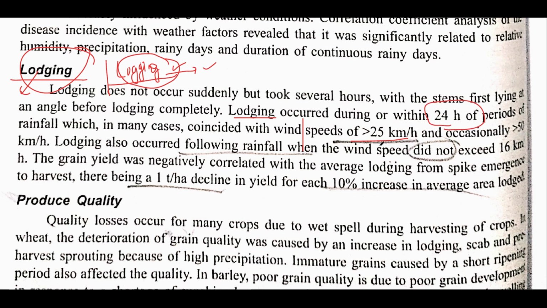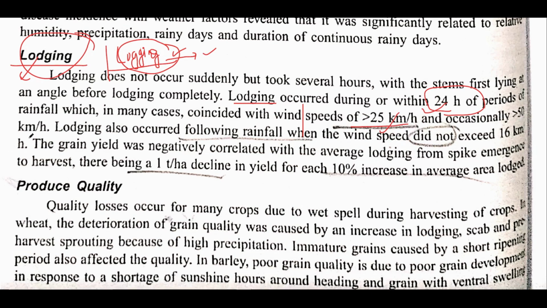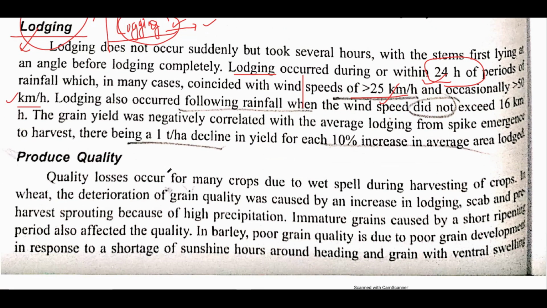Simply, if the wind speed is more than 25 kilometer per hour and with a high rainfall, then lodging will occur. And if it increases to more than 50 kilometer per hour, then whether there is rainfall or not, it would surely lead to lodging. The other important thing is that a 1 ton per hectare decline in yield occurs for every 10% increase in the average area that is lost. Means if there is a 10% lodging of the crop, it would decline the yield by 1 ton per hectare.